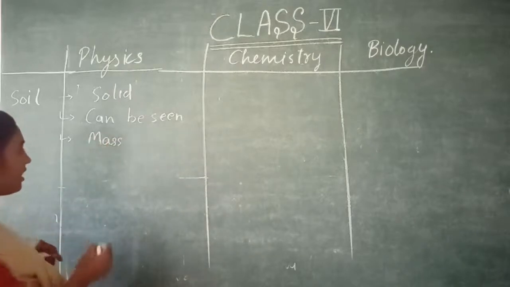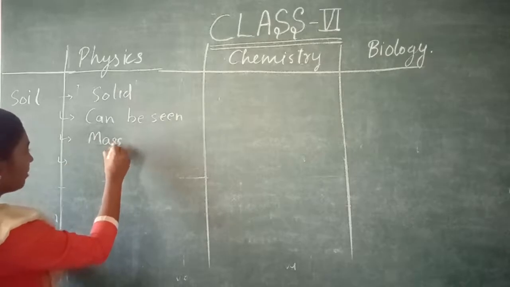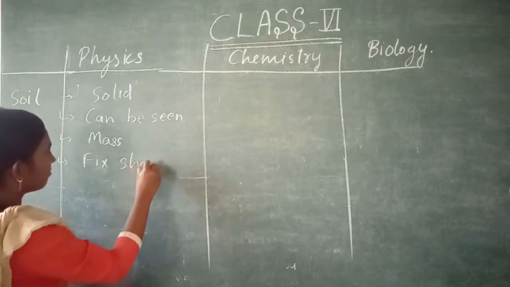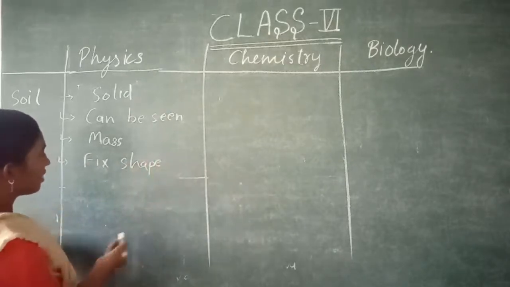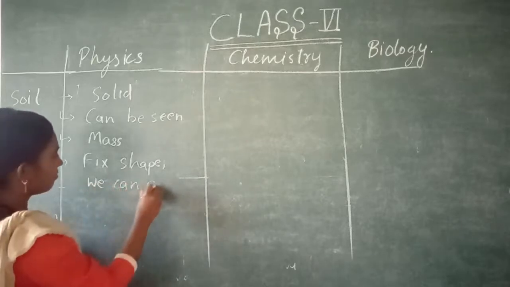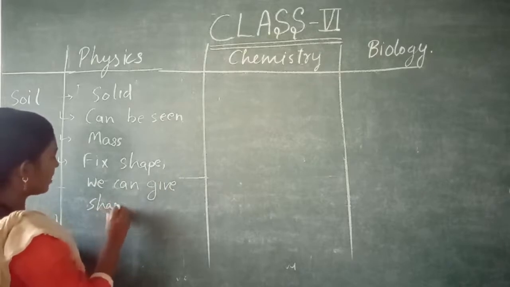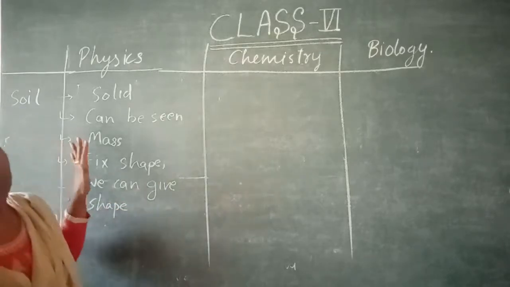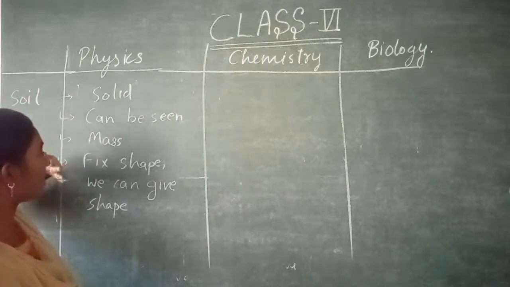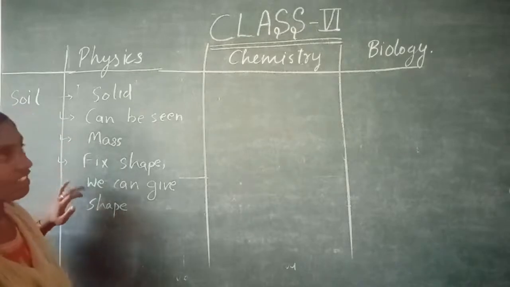Fourth, it is tightly packed, with a fixed shape, or we can give it a shape. So in physics we study these properties: it is solid, it can be seen, it has mass, it has fixed shape, it can be given any shape.